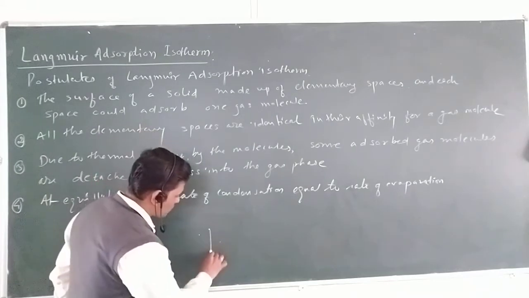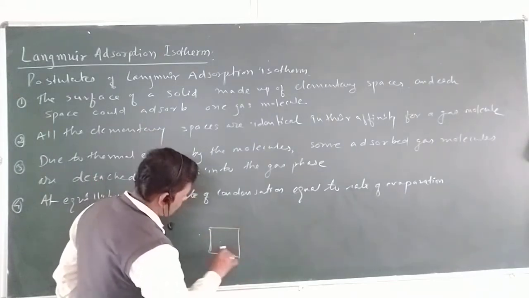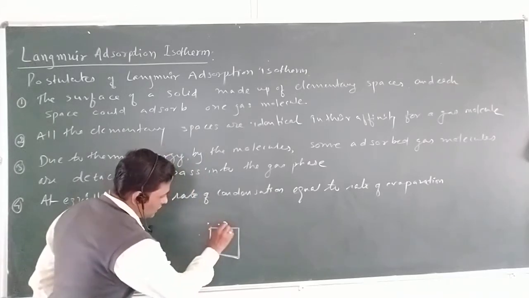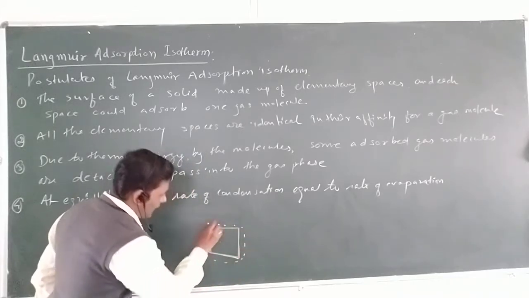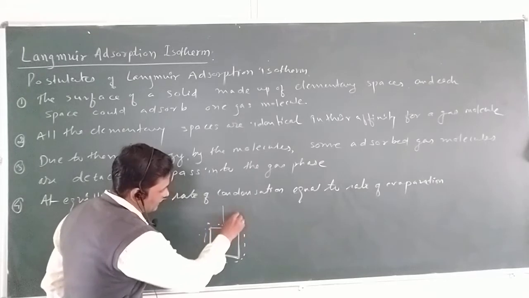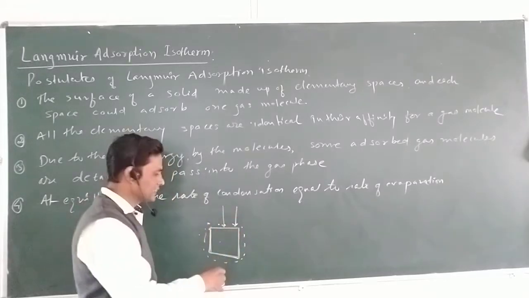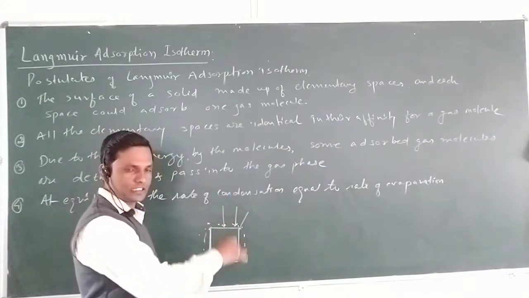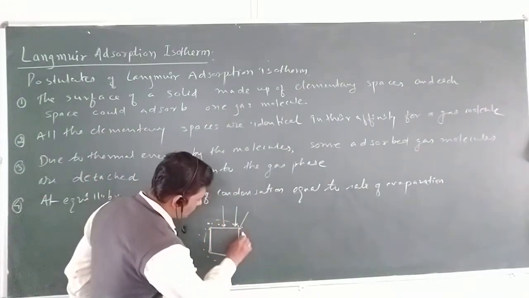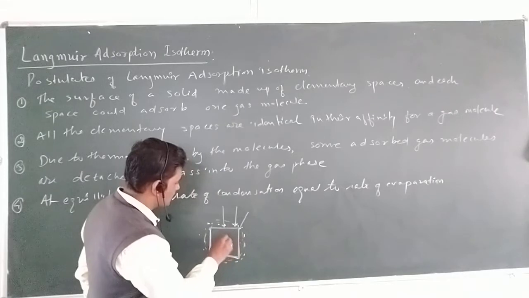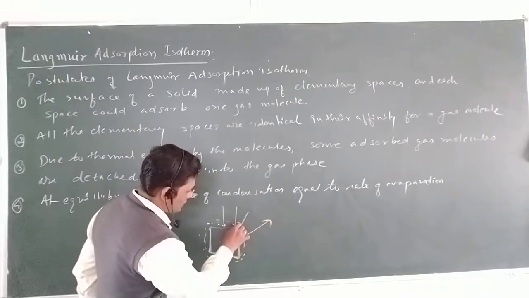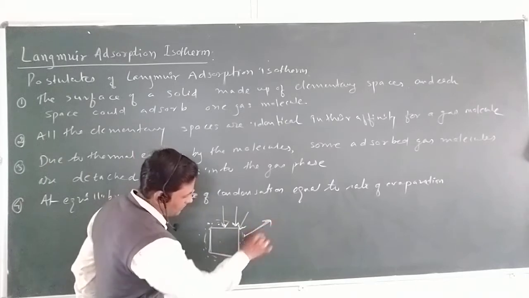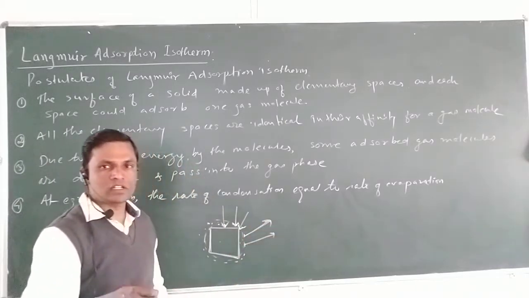As I told you, suppose this is the surface of a solid. Here the gas molecules are attached. Attachment means nothing but they are condensing, means they are adsorbing. This is the rate of adsorption, rate of condensation. Likewise, due to the thermal energy, due to the crowding, some molecules are going to be detached. Here attachment is there, here some detachment. Detachment is nothing but the evaporation.